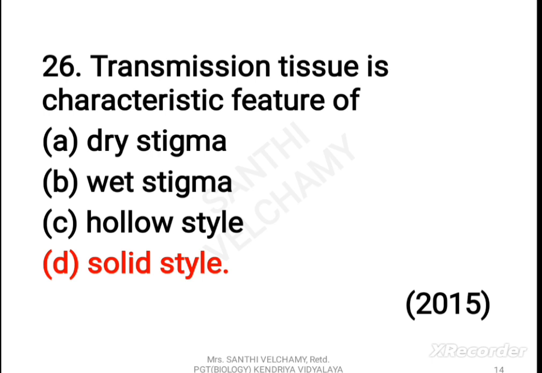The style is traversed by the pollen tube to reach the ovule. It is of two types, hollow and solid. In hollow styles, the stylar canal is lined by glandular cells, which are usually multinucleate and polyploid, whereas the solid style has a core of transmitting tissue composed of thin-walled cells through which the pollen tube moves.